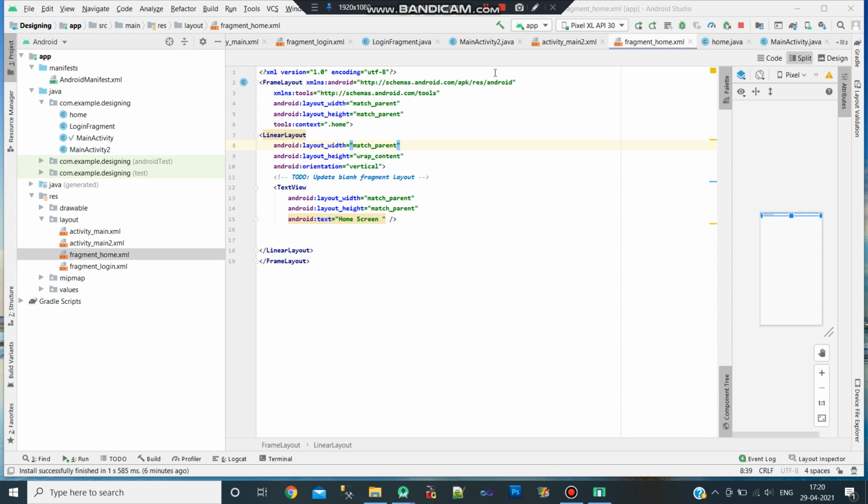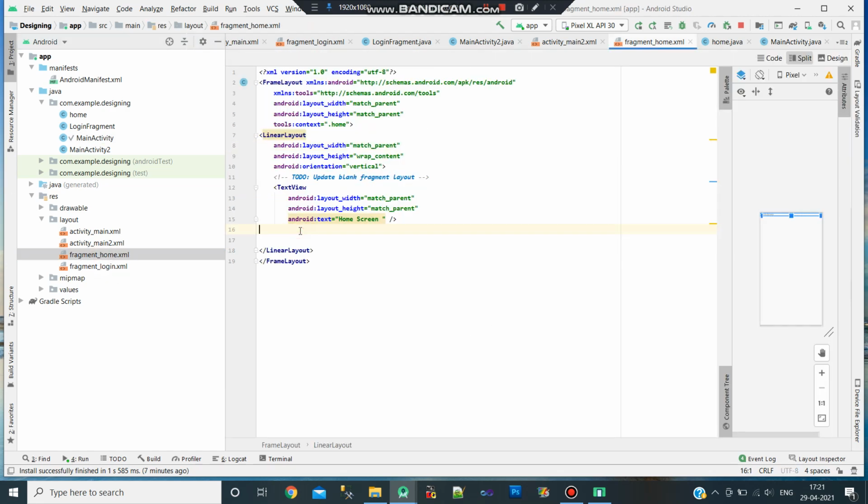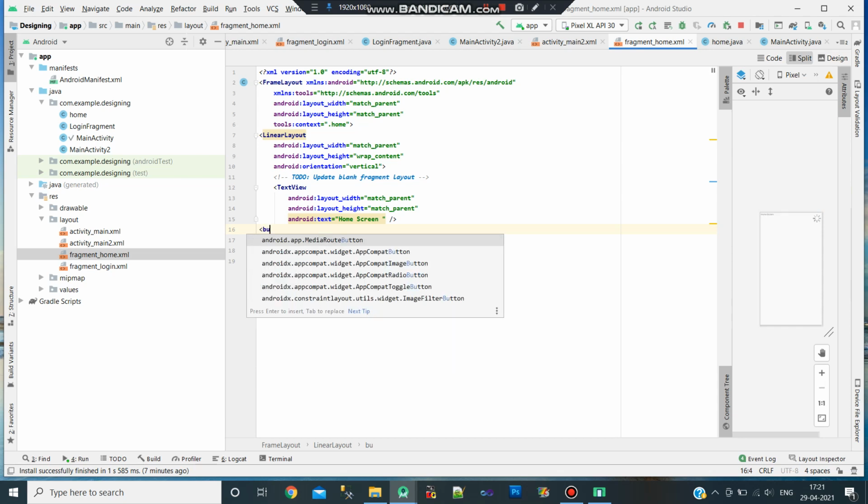Today we are discussing fragment to activity on a button click. This is our fragment, home fragment. In the main activity we can name it as home fragment. Here we are creating a button.